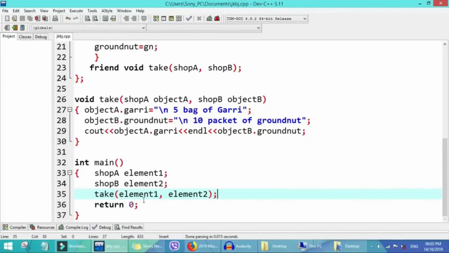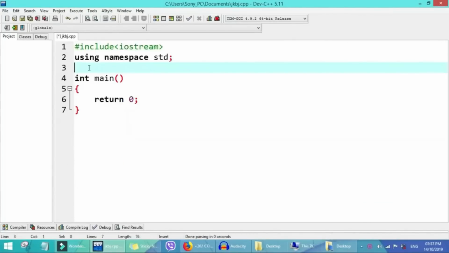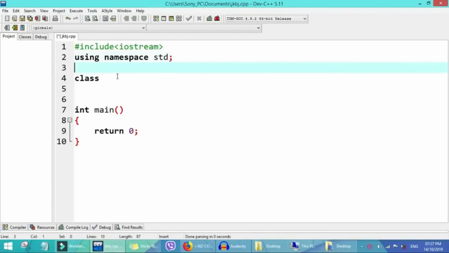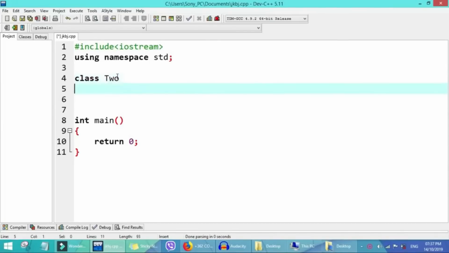Now we try another example that shows us how to use what is called a friend class. Before, we used a friend function; now we use a friend class to access something inside another class. So now we consider 2 classes, where one of the classes is a person. The first person has an instrument that measures 2 sides of a rectangle. So the first class we call two.